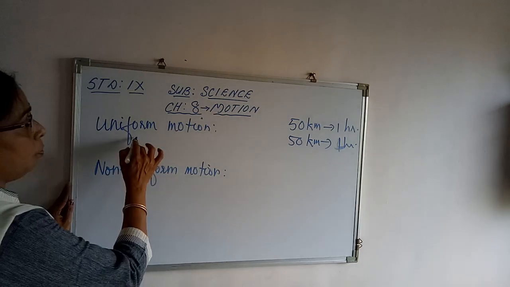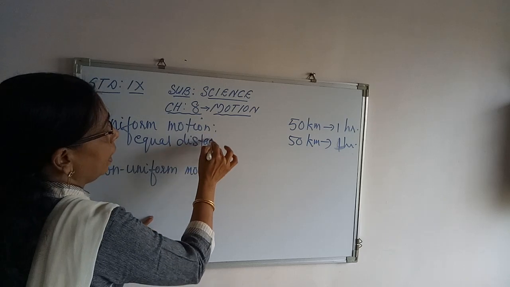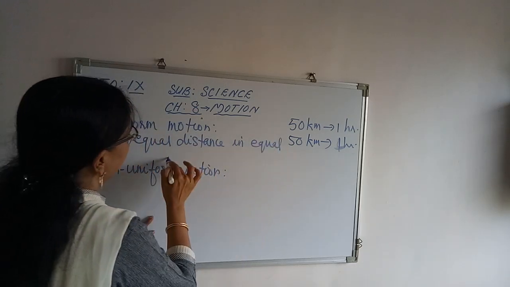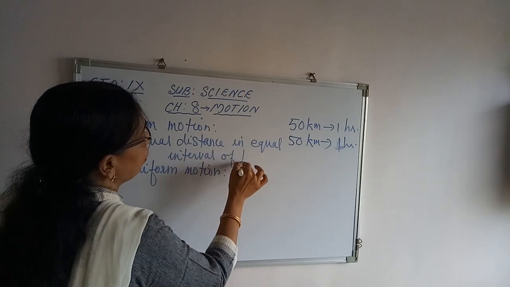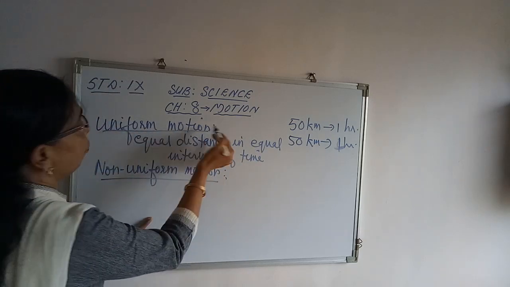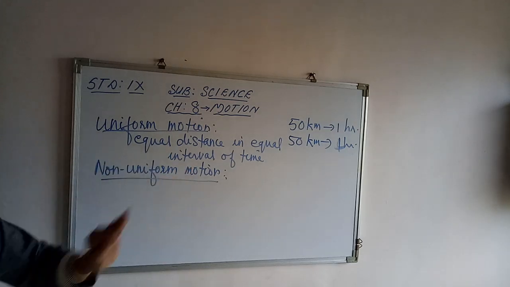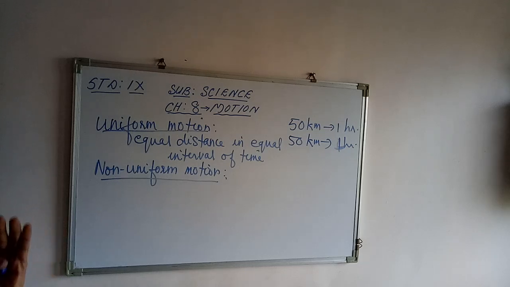Then what is uniform motion? Equal distance in equal intervals of time. That is called uniform motion. Clear to you? But then what is non-uniform motion? The time intervals remain the same, equal intervals of time, but the object covers unequal distances.